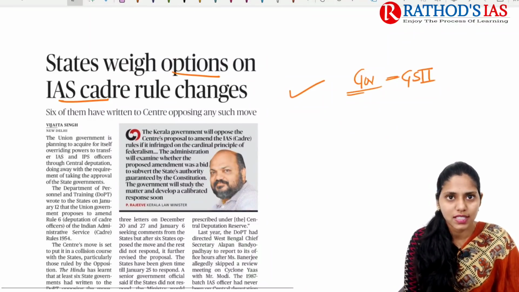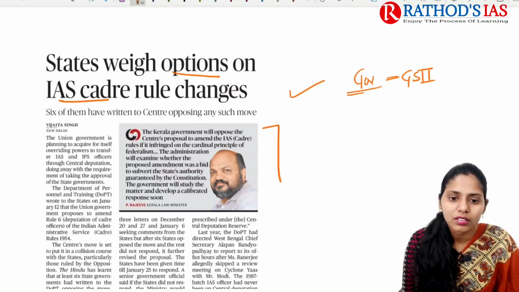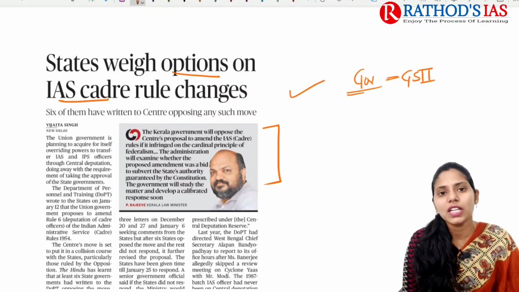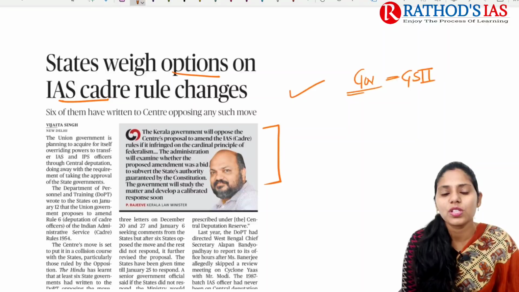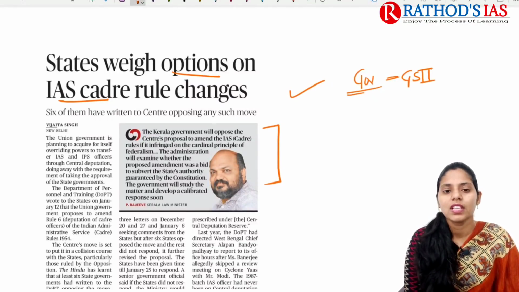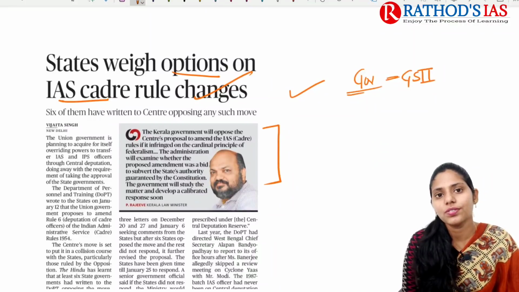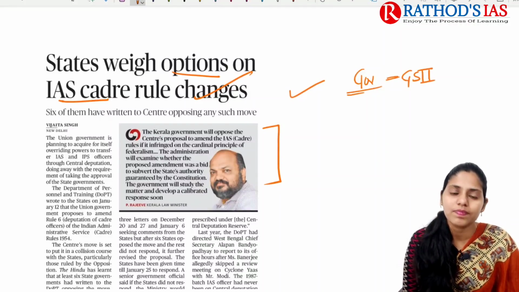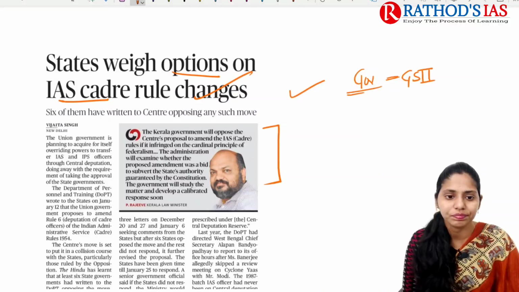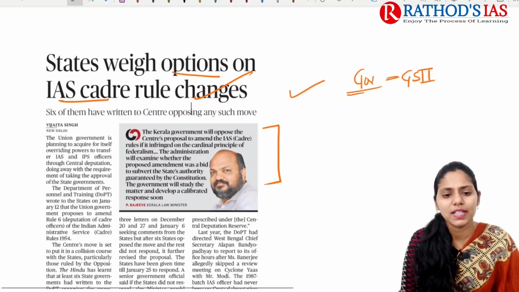Which mainly comes in the GS paper 2. So if you see this infographic, it mainly says that the Kerala government will oppose the centre proposal to amend IAS cadre rules if it infringed on the cardinal principle of federalism. So whenever there is an increase in the control of the centre on this IAS cadre, it is infringing one of the important principles, that is federalism. This is what was mainly said by the Kerala government.